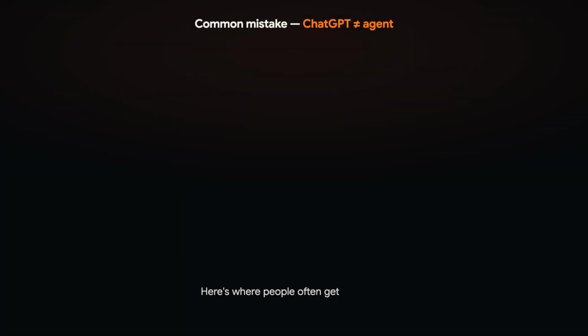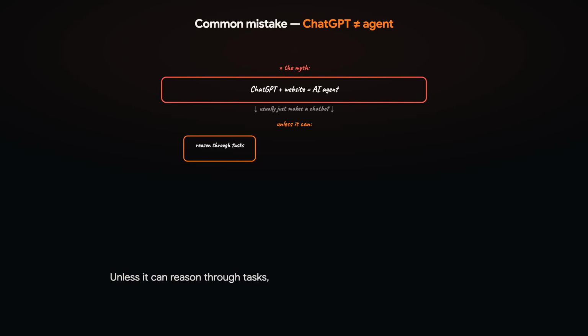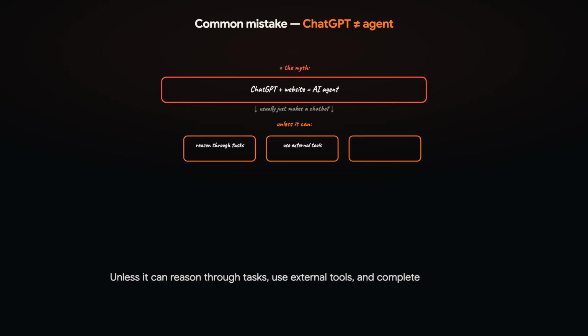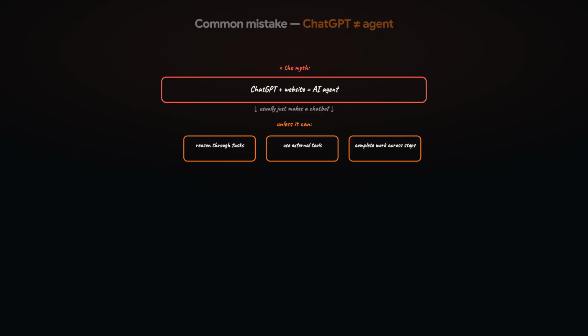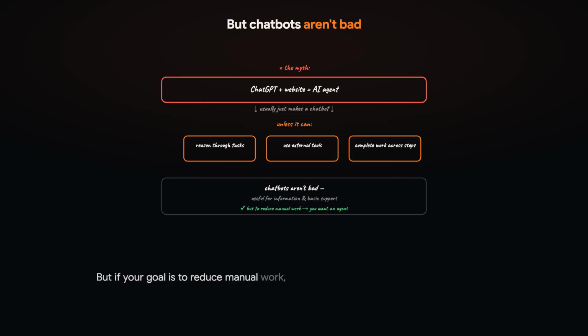Here's where people often get confused. They think adding ChatGPT to a website creates an AI agent. Usually, it creates a chatbot. Unless it can reason through tasks, use external tools, and complete work across multiple steps, it's still mainly answering questions. That doesn't make chatbots bad. They're useful for information and basic support. But if your goal is to reduce manual work, you're usually looking for an agent, not just a chatbot.